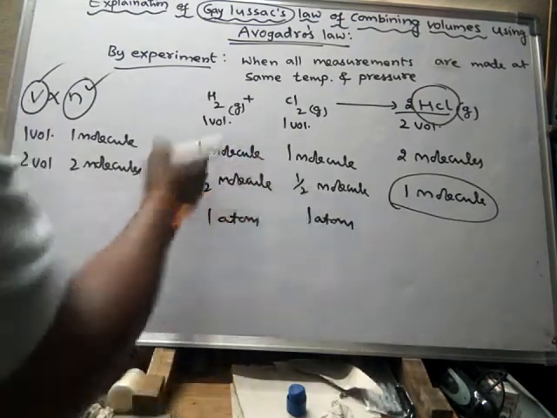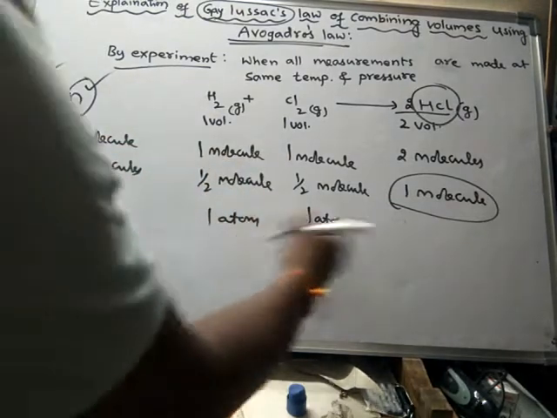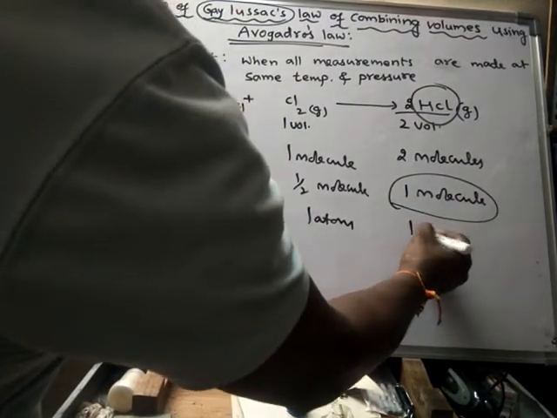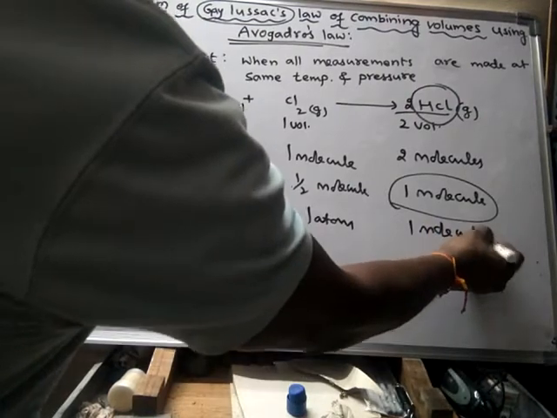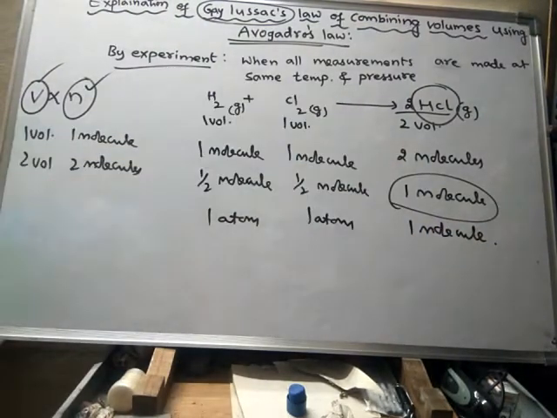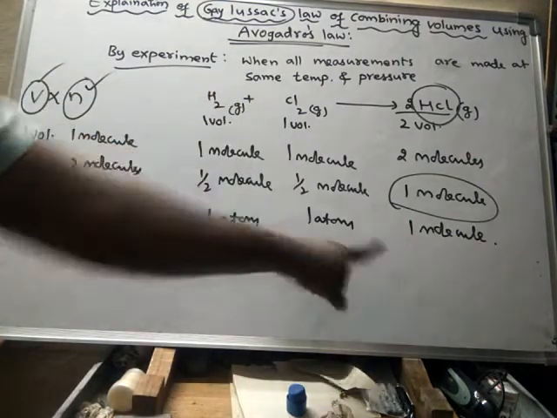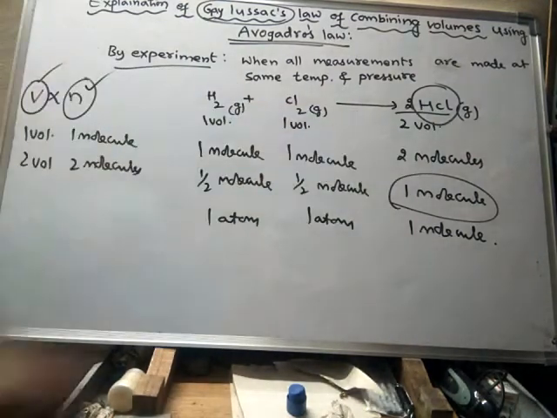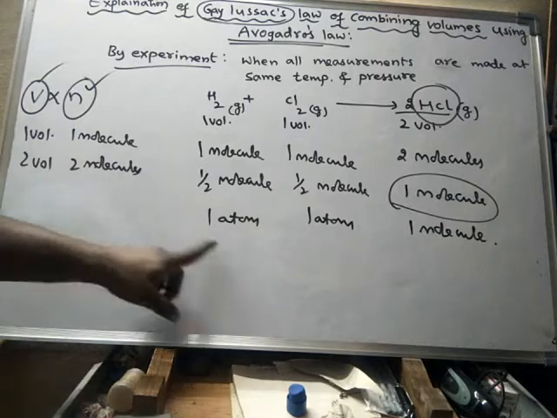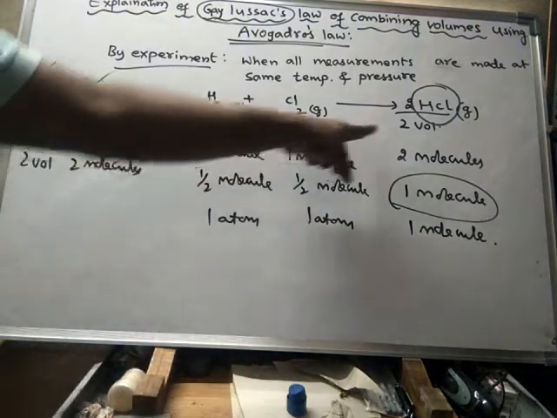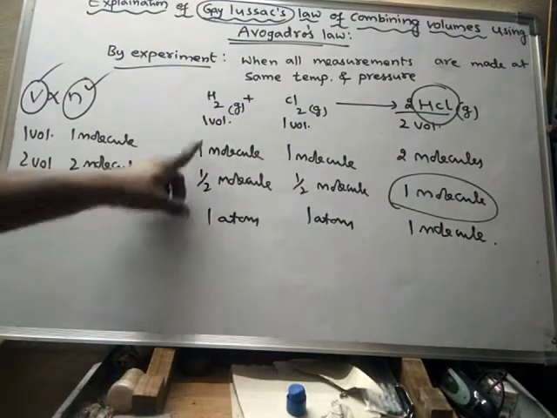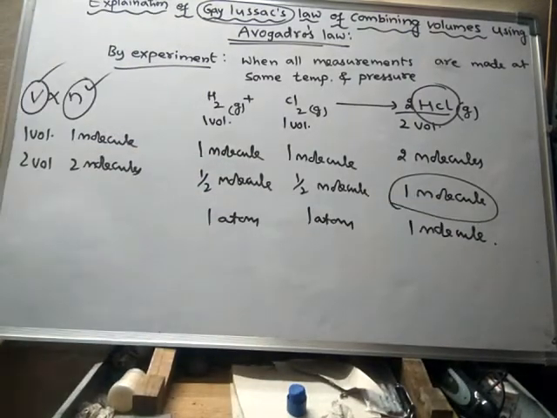So 1 atom of hydrogen will combine with 1 atom of chlorine to form one molecule of HCl. In reality it is like that only. So this relationship proves Gay-Lussac's law with the help of Avogadro's law in this way.